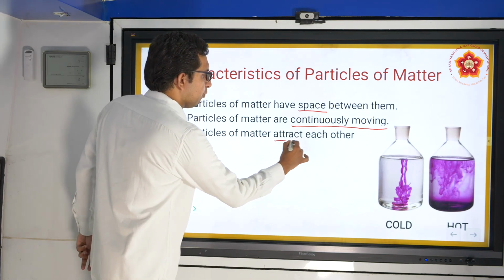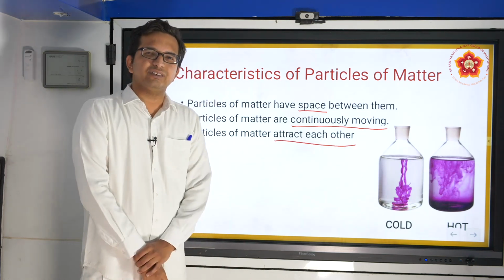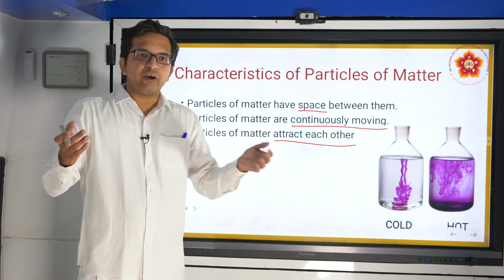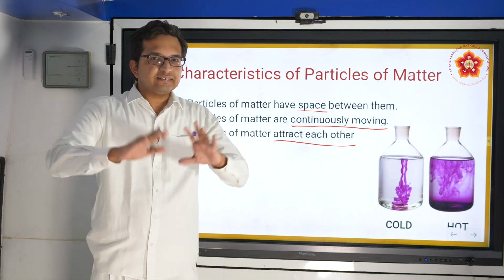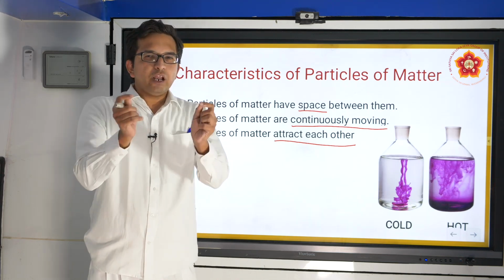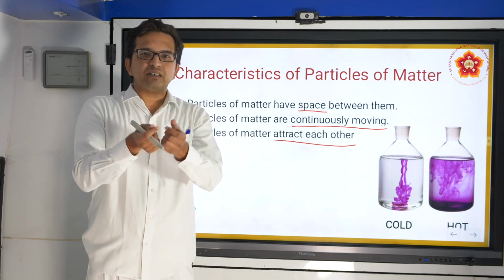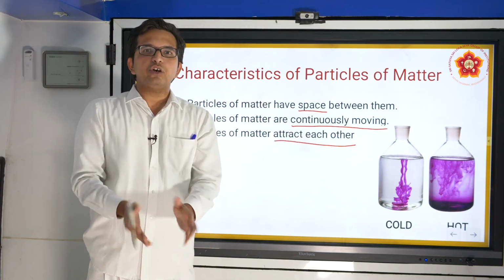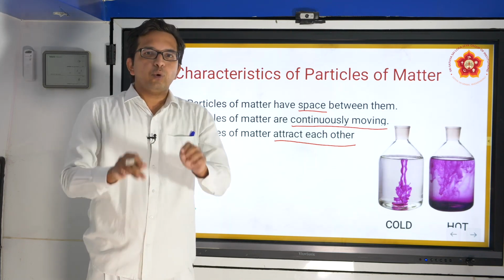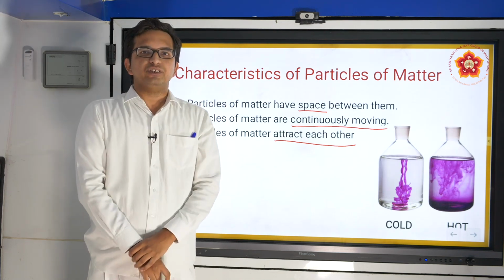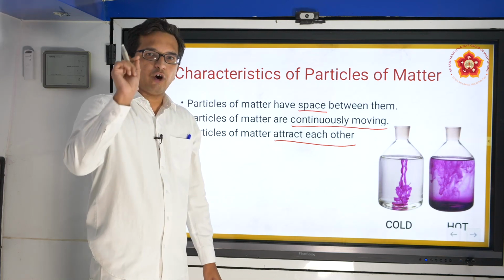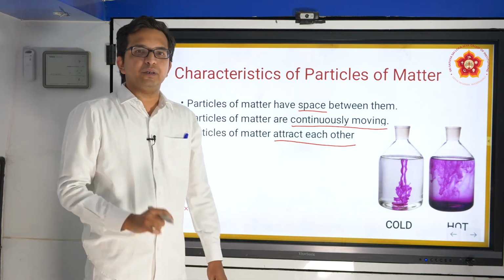Also, these particles of matter attract each other. What is this, attract each other? If they were not attracting, every system would never have been together. So, as an example, the chair that you are sitting on, the molecules in that chair are attracting towards each other. That is why it has retained a particular shape. Otherwise, if the molecules were not attracting each other, you would never have a particular system. That is why these characteristics are of importance for these particles of matter.